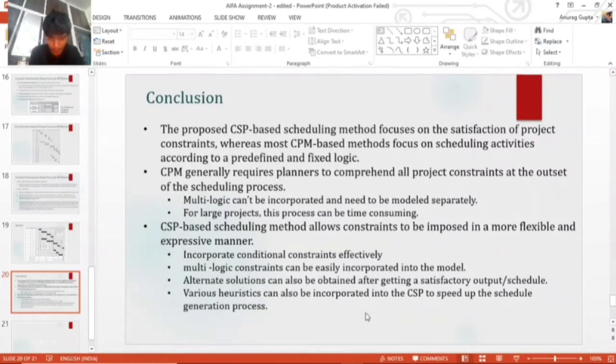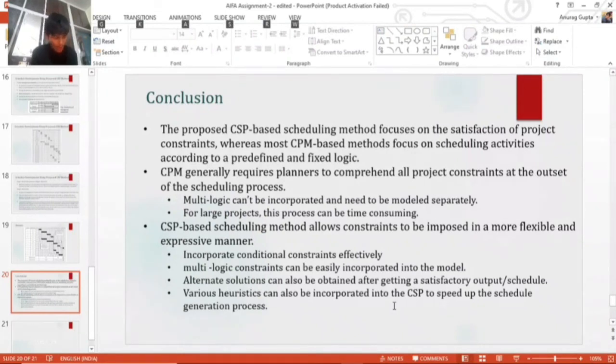And coming to the future scope of this work: first, prioritization of the alternative schedules according to the planner's criteria.